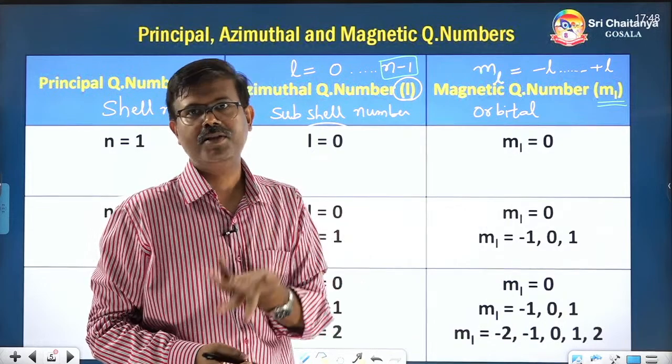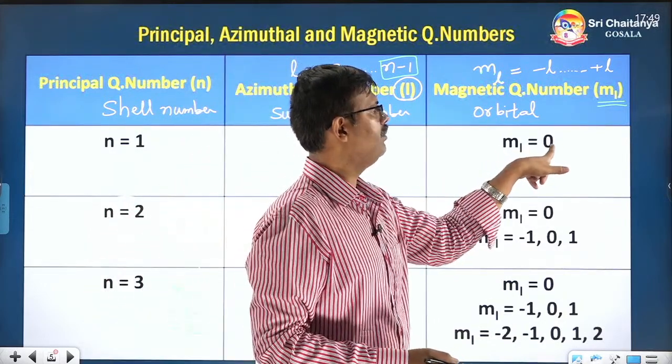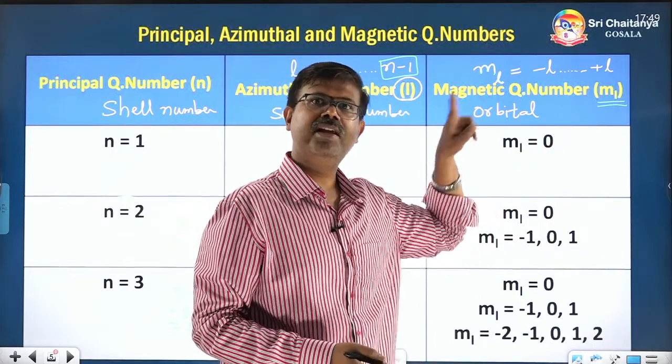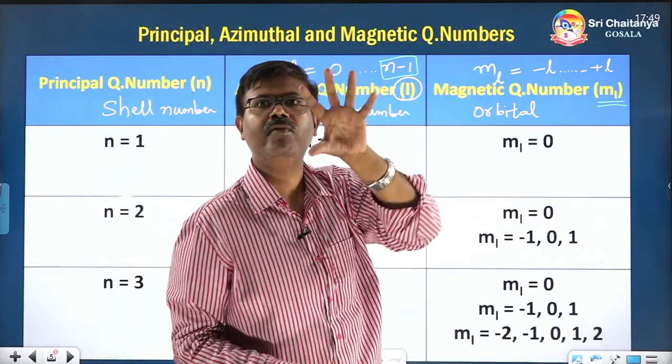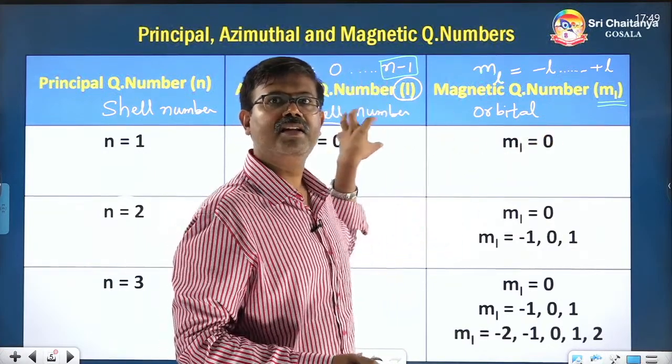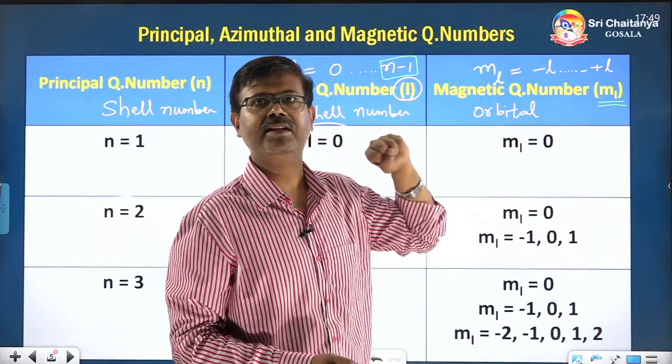Minus 0 to plus 0 means 0 only. There is nothing between them, so the ml value will be only 0. Only one orbital will exist in this subshell. In other words, only one house will exist in this particular street, like that.